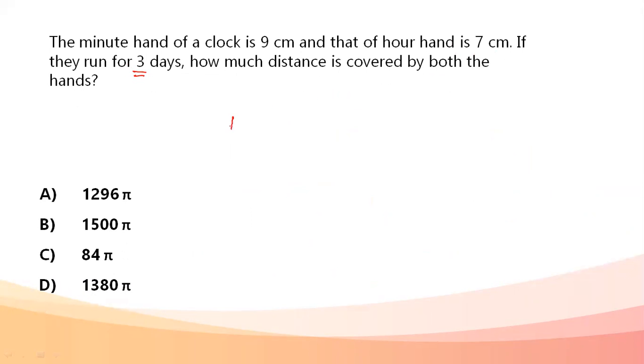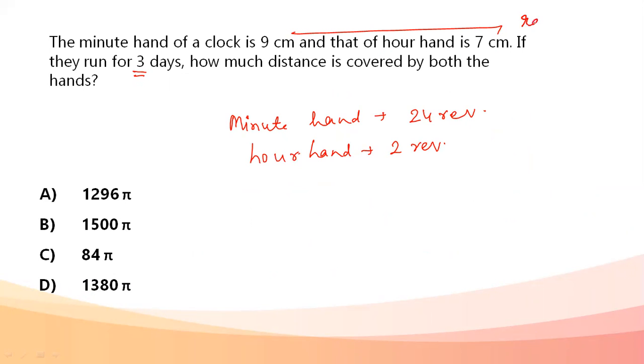Okay, so we know that a minute hand makes 24 revolutions in a day, and the hour hand is going to make only 2 revolutions in one day. So the minute hand would make 24 revolutions, the hour hand will make only 2 revolutions in one day. Now the lengths of these hands are the radius of the circular clock that they're going to cover. So both these lengths given to us are the radii that we have to consider.